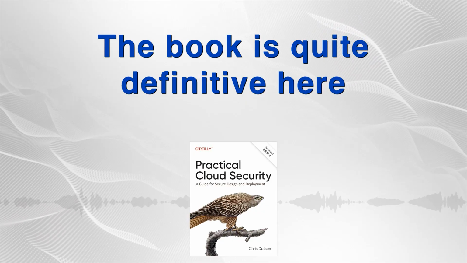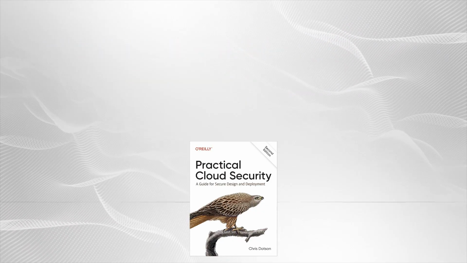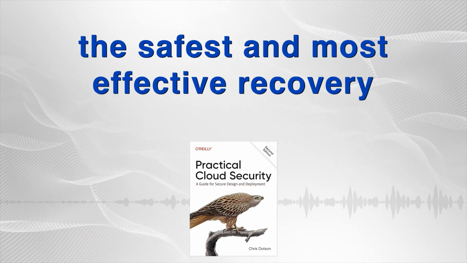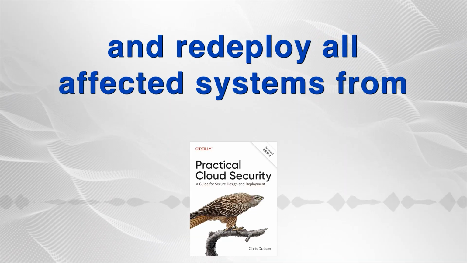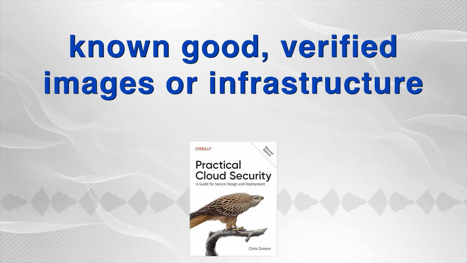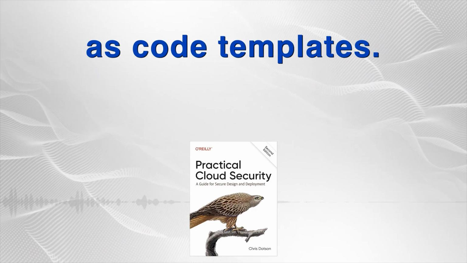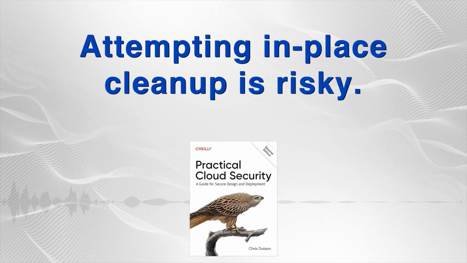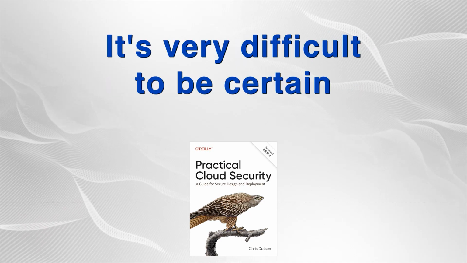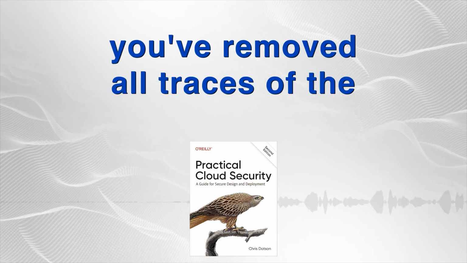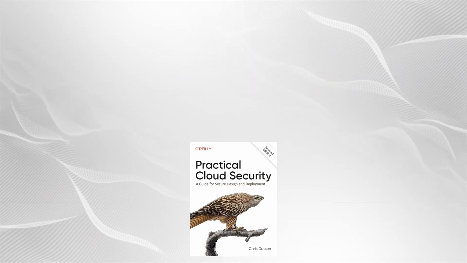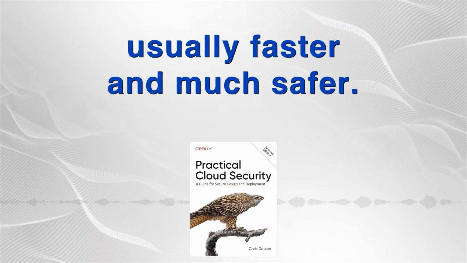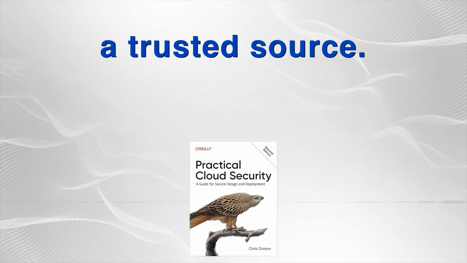The book is quite definitive here for cloud environments. It is. Given the nature of cloud infrastructure, the safest and most effective recovery method is almost always to wipe and redeploy all affected systems from known good, verified images or infrastructure as code templates. Not trying to clean up infected systems. Generally, no. Attempting in-place cleanup is risky. It's very difficult to be certain you've removed all traces of the attacker, backdoors, rootkits. The cloud allows for a rapid redeployment of clean infrastructure, which is usually faster and much safer. Burn it down and rebuild from a trusted source.